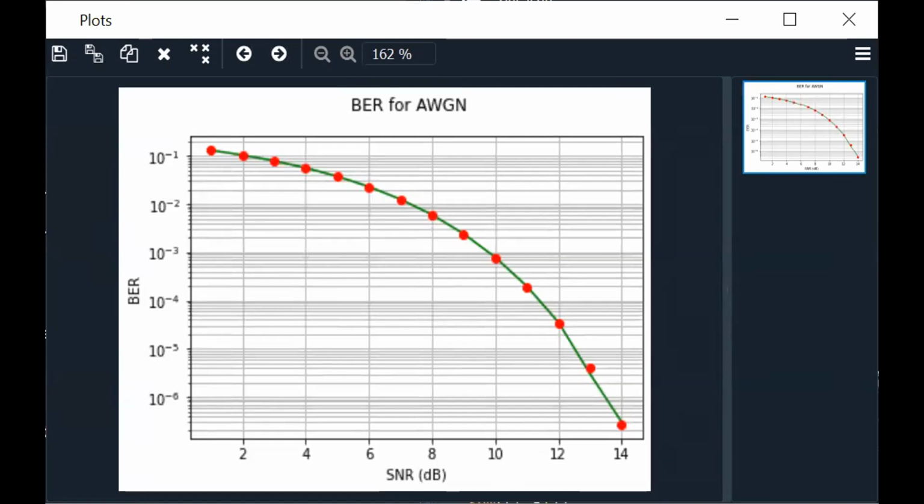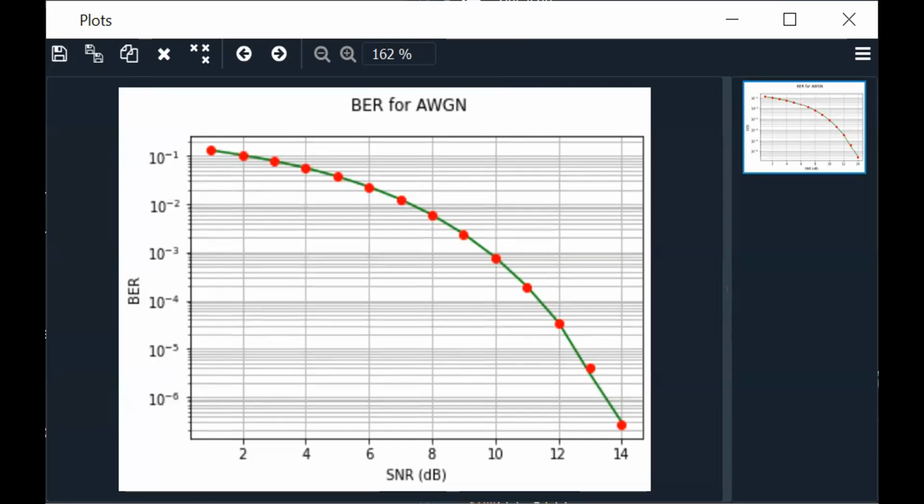We are taking the SNR at an interval of 2 dB. And on the y-axis, we are taking the number of bits in error. You can see for SNR 0 dB, the bit error rate, the number of bits in error, is quite high because SNR is low.